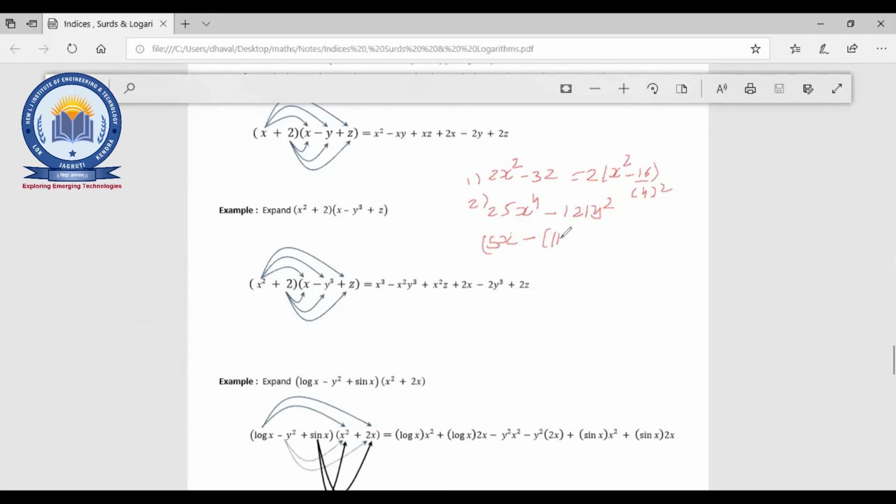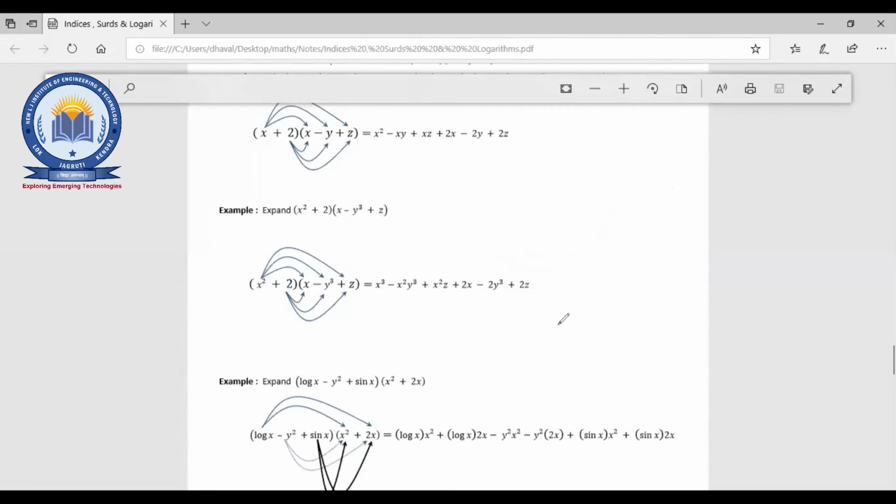Okay, 5x square whole square minus 11y whole square is equal to 5x square minus 11y. Okay, fine. And 5x square plus 11y. Okay, fine. Thank you. So that will be the answer, right?